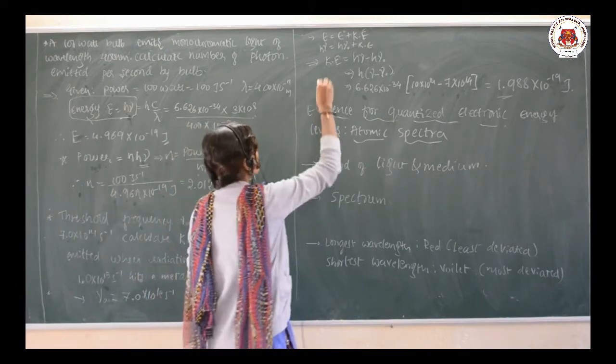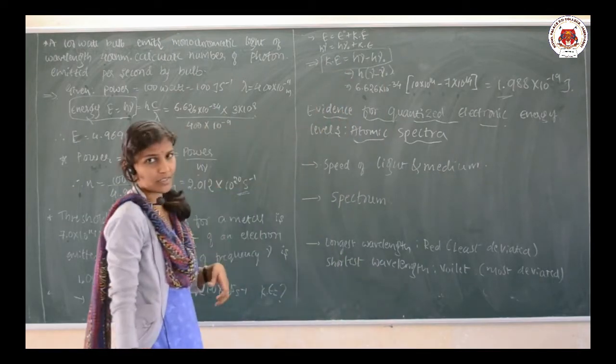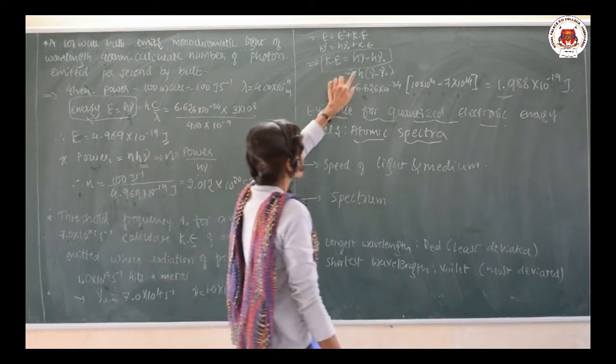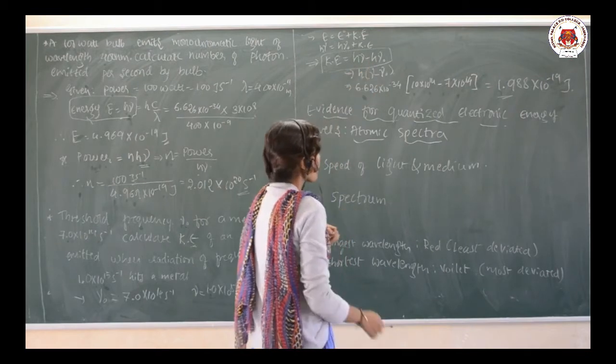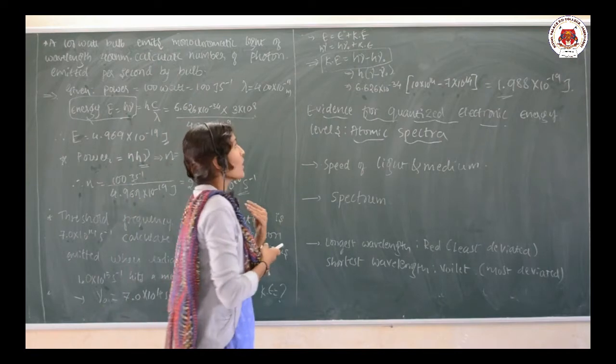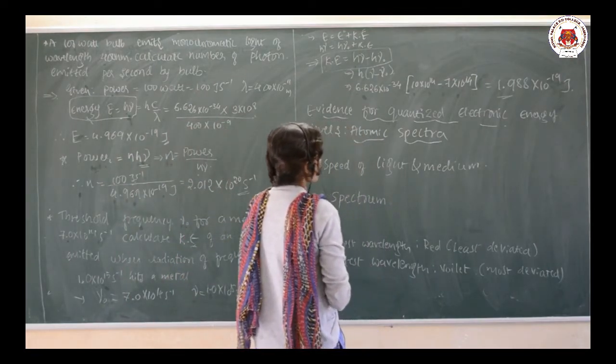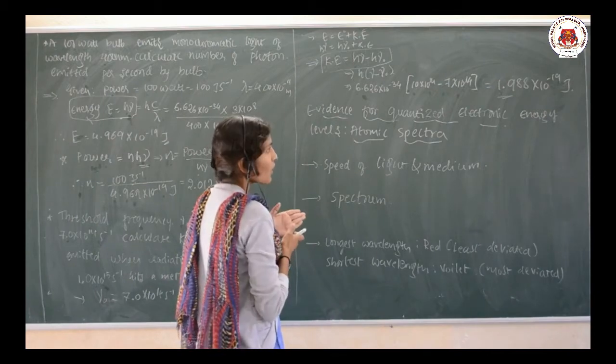We have the relationship that K, the kinetic energy, is equal to h nu minus h nu naught, and in both the cases h is common, so separate it out: h into bracket nu minus nu naught. Now you can substitute all the values.